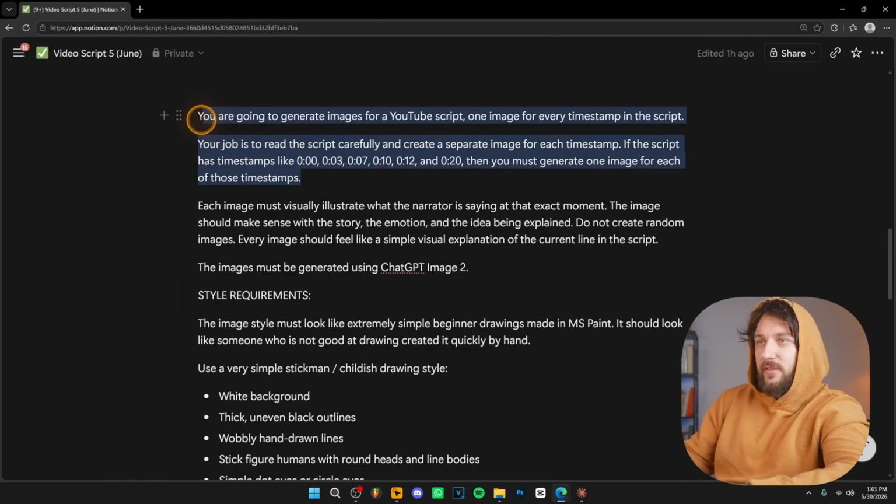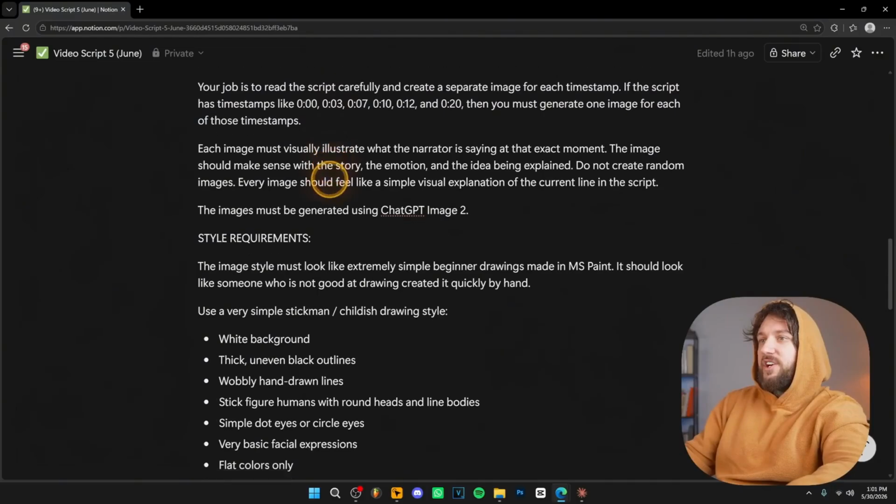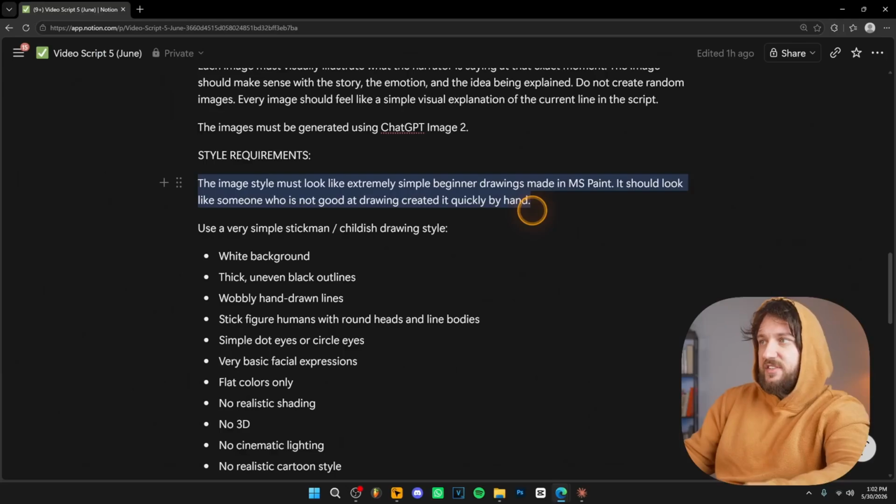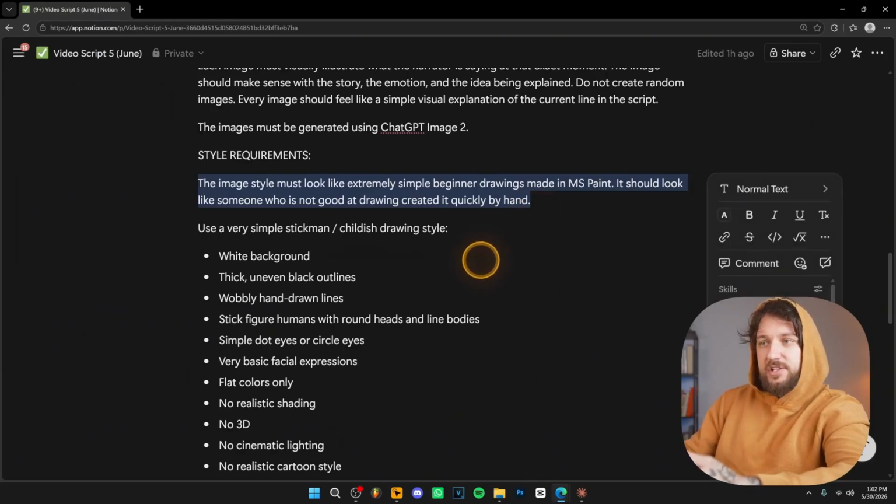This is the most important part of the prompt, right? Because this is what's going to help us automate the process of creating these videos. Then over here, it says the style requirements, and it says the image must look like it's an extremely simple beginner drawing made in MS Paint. It should look like someone who is not good at drawing created it quickly by hand, right? This part of the prompt is also super important because it's telling Higgsfield how the image should look, right?